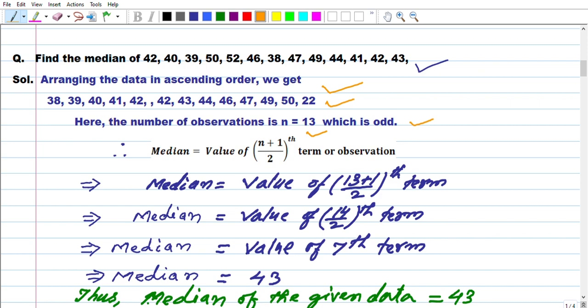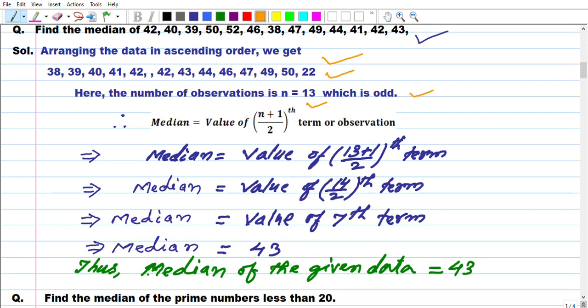Our number of observations is 13. I have written here as per the rule: median equals the value of the (13 plus 1) by 2th term. Second step, the value of the 14 by 2th term. Third step, the value of the 7th term.